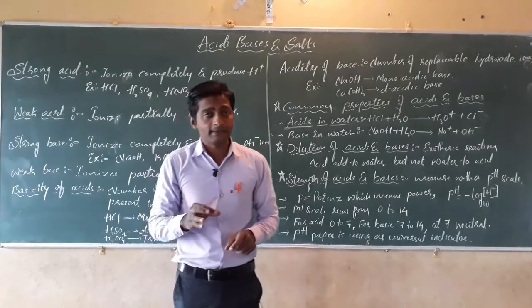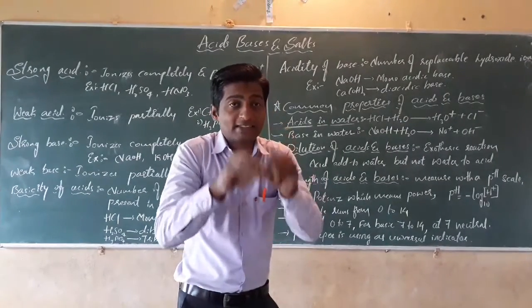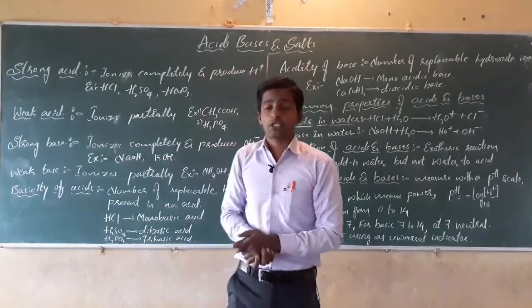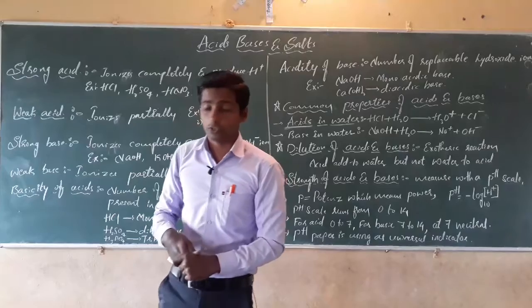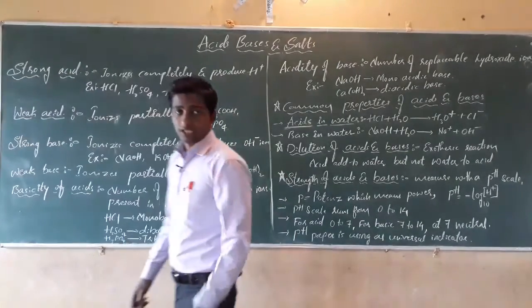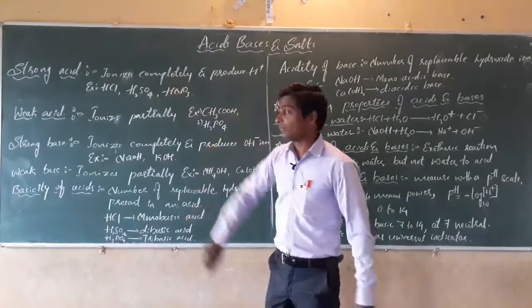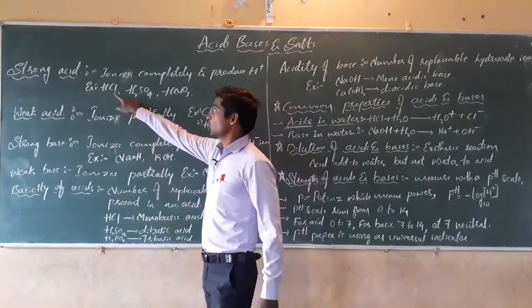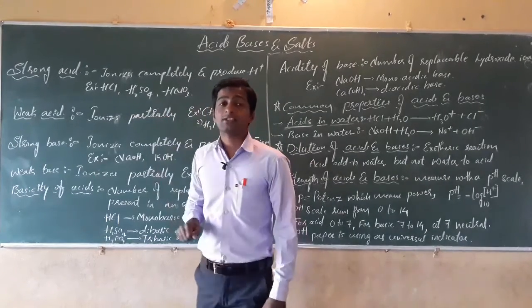Strong acids are those acids which ionize completely in aqueous solution. For example, hydrochloric acid, sulfuric acid and nitric acid are strong acids.